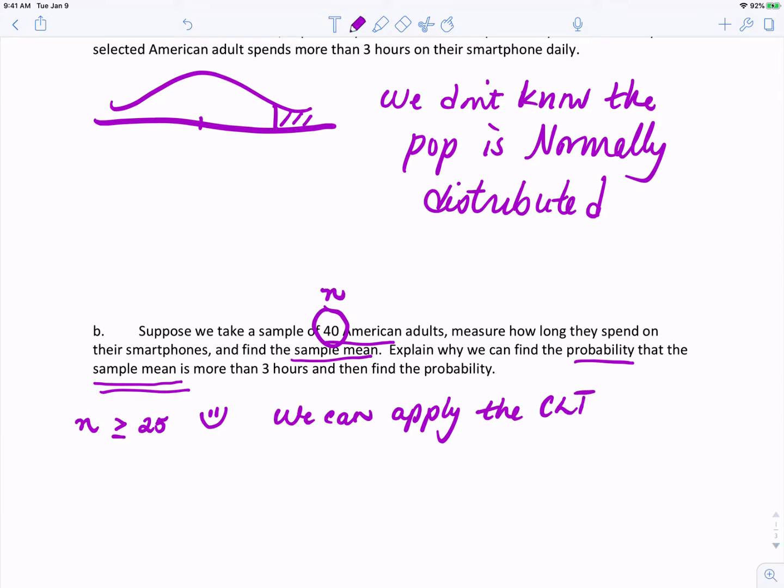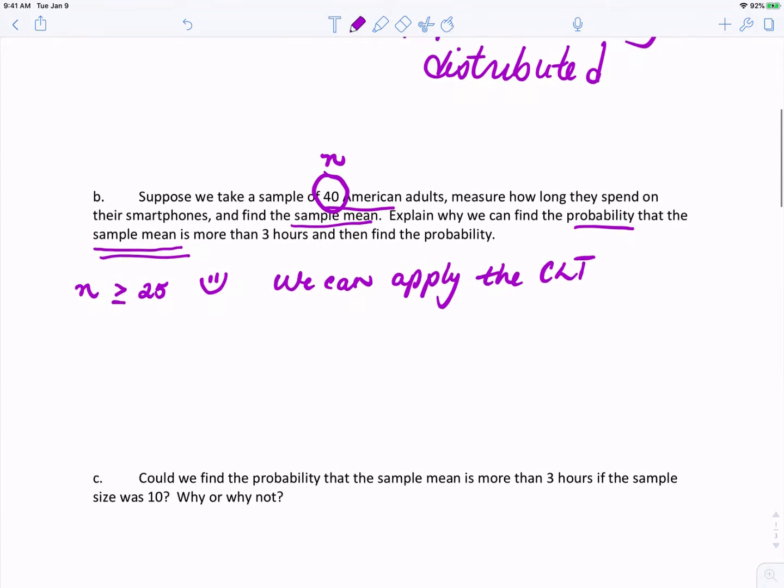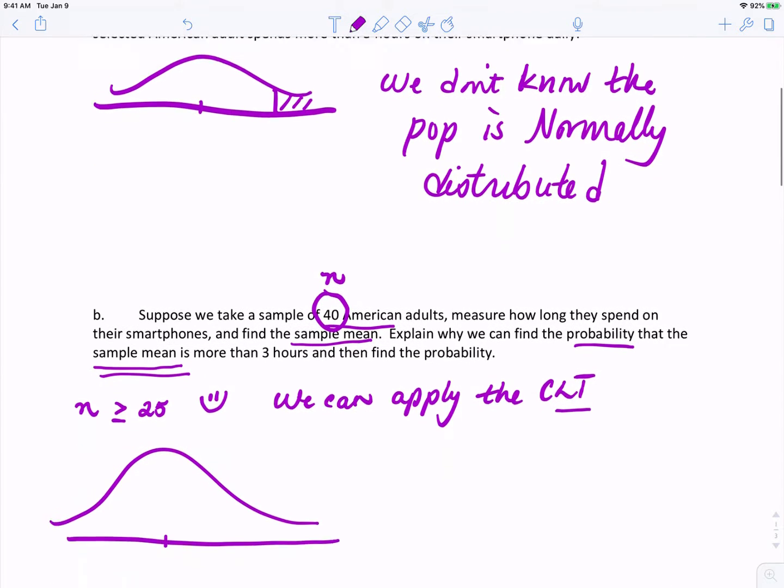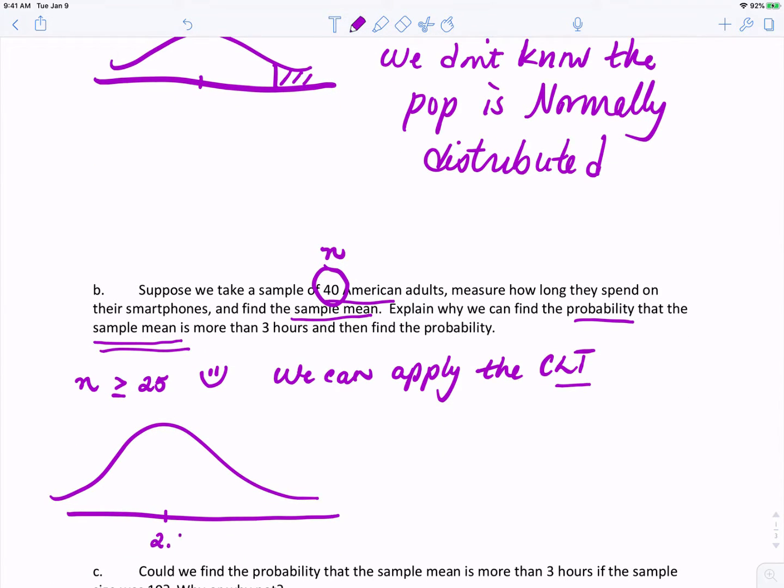And what does the central limit theorem say? Well, the central limit theorem says that you ask these 40 people how long they spend on their smartphone, and another sample how long they spend on their smartphone. Each of those sample means may vary from sample to sample, but the central limit theorem tells us that the variability is predictable. The sample mean distribution will have a shape that's approximately normal. The center will be the same as the population mean, and the population mean we were given is 2.85 hours.